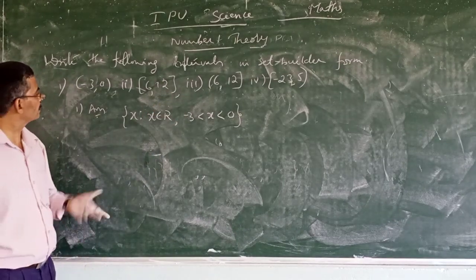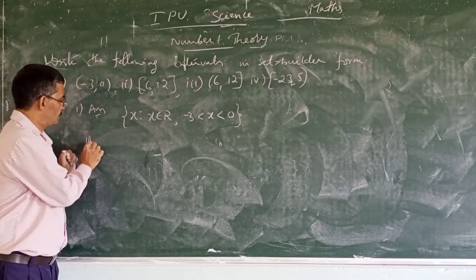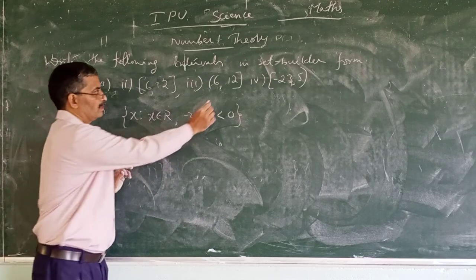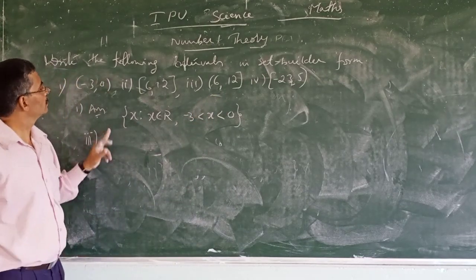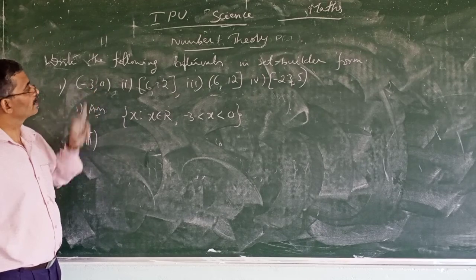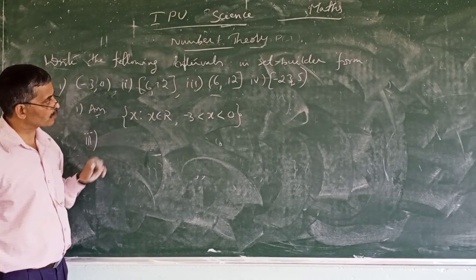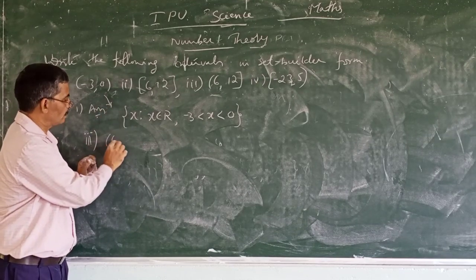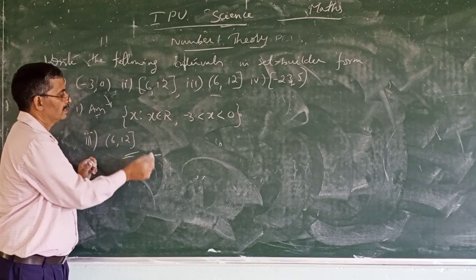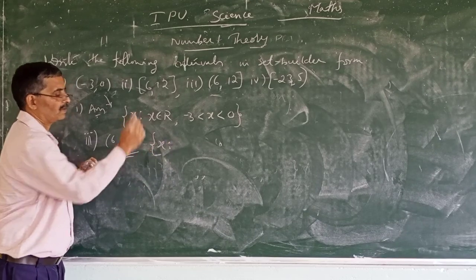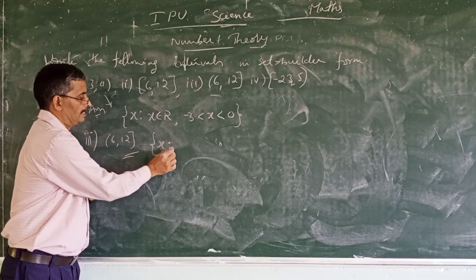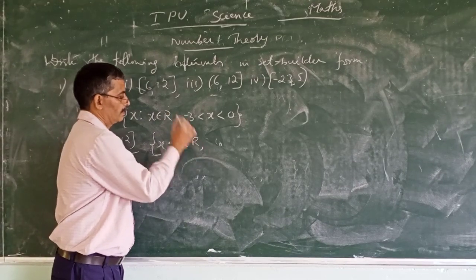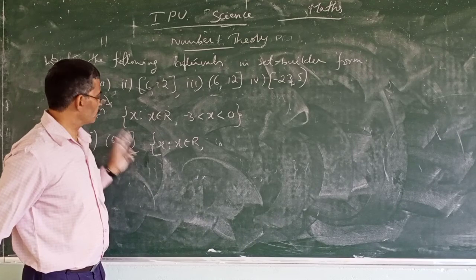Second and fourth I will leave to you to complete. Third one, observe, how I am writing it: (6, 12]. Answer for this is set of all X such that X is a real number, X belongs to R, with 6, 12 here.